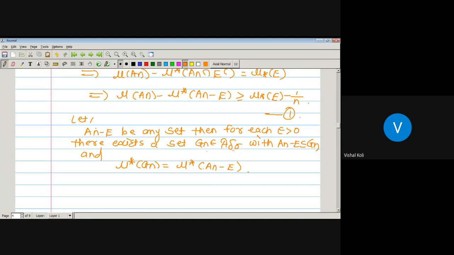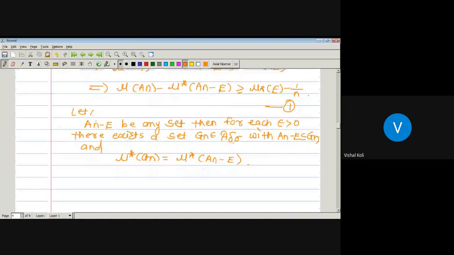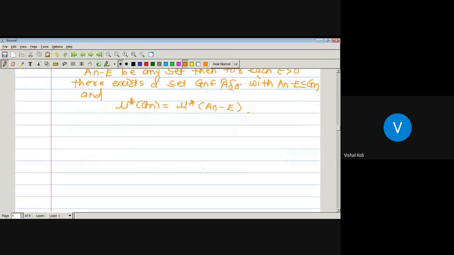Okay, now as Gn is belonging to A delta sigma, but A delta sigma is nothing but the countable union of elements in A delta, and elements in A delta are nothing but the countable intersection of elements in curly A. Therefore, as Gn is belonging to A delta sigma, then it must be a member of curly A.